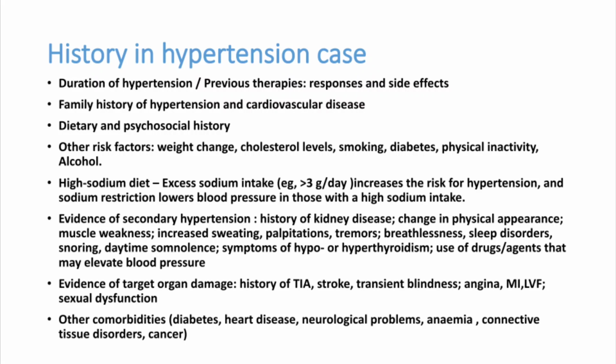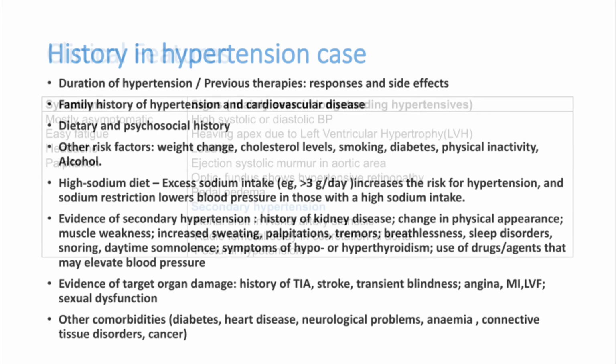And look for any secondary hypertensive changes, like end organ damage very early itself, easy fatigability, cardiac changes, palpitations, tremors, breathing difficulty, sleep disorders. Then evidence of target organ damage like TIA, angina, LV failure, sexual dysfunction. Other comorbidity history should also be taken: diabetes, chronic hypertension, dyslipidemia, coronary artery disease, cancer. All these histories should be taken in detail.